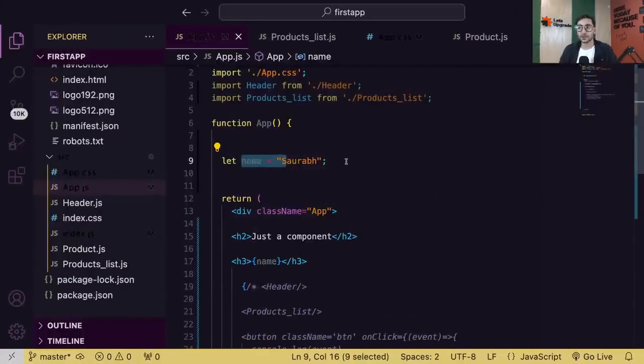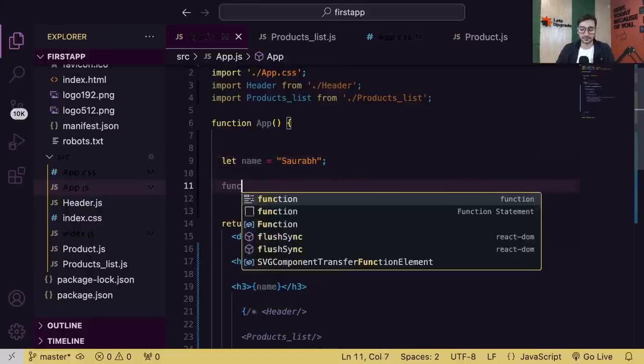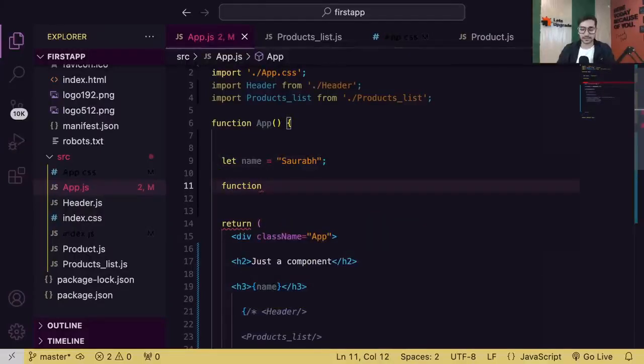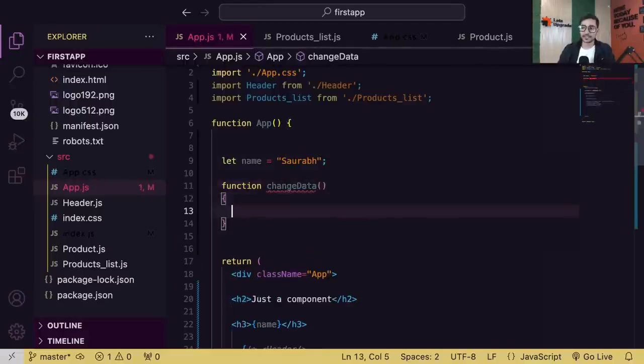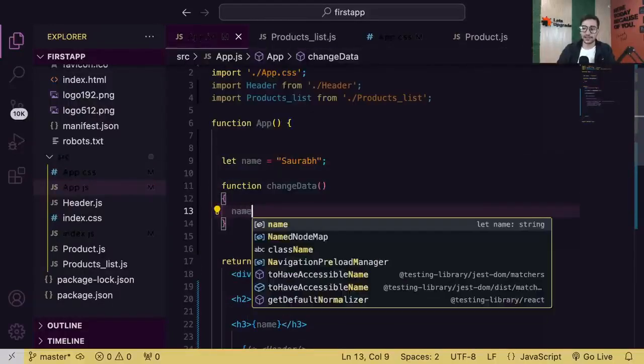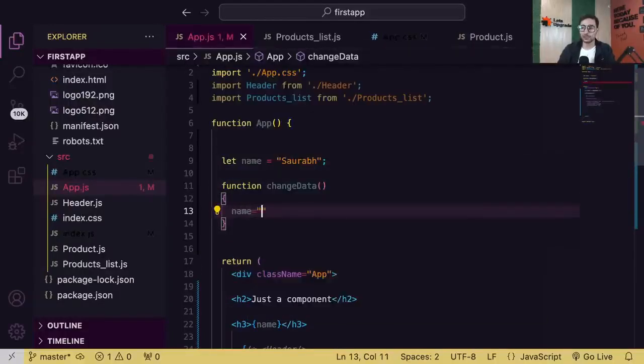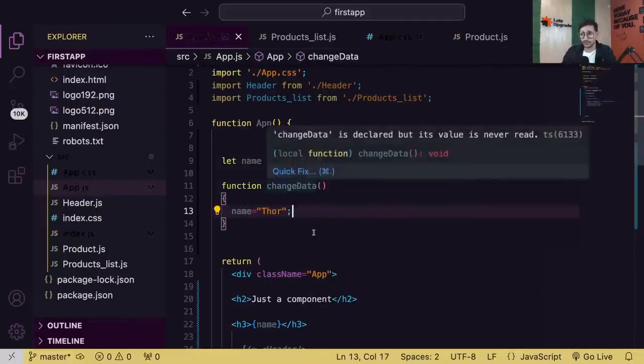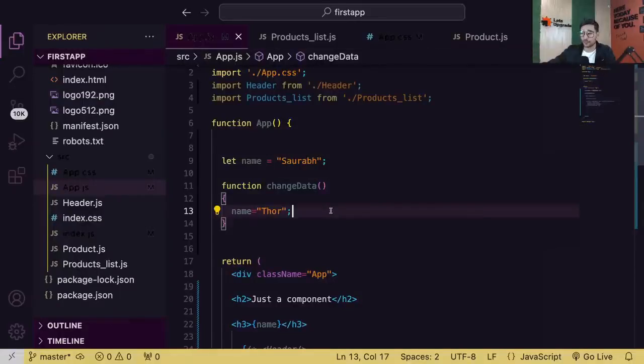Let's check that. Let's create a function here, guys. Let's say changeData, something like that. Inside this function, I'm simply going to change the value of name. It was Saurabh; let's say I change it to Thor. So now I have a function. Guys, listen to me very carefully. If you understand this, you will never forget state from now on.